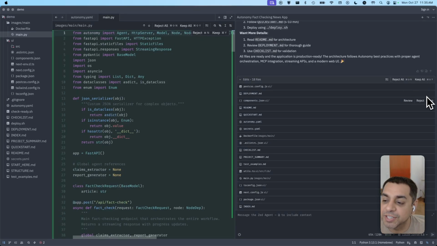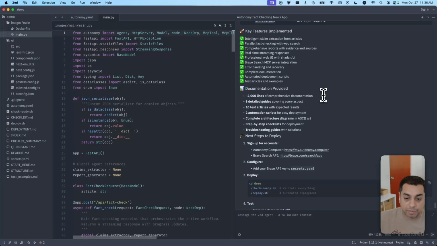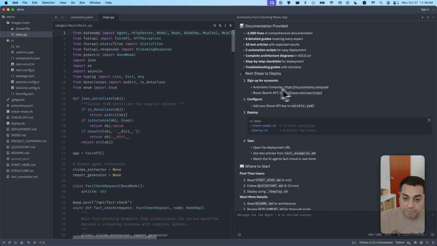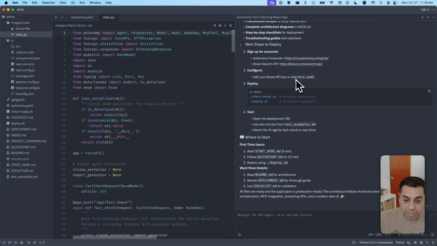Okay, so our coding agent has finished doing the work, but so far it's not deployed anything. It's just populated these configuration files and specifically told me to put in my API key in secrets YAML. So then it says, okay, sign up for an Autonomy account, configure your Brave secrets file, Brave key, which I've already done, and then you can run it. So since I've put in the secret, let's say deploy and test it.